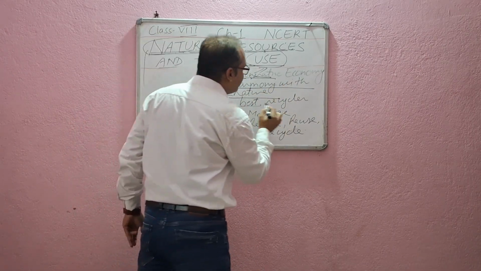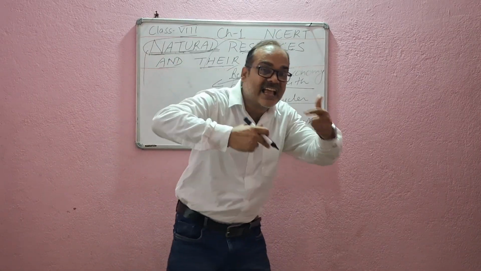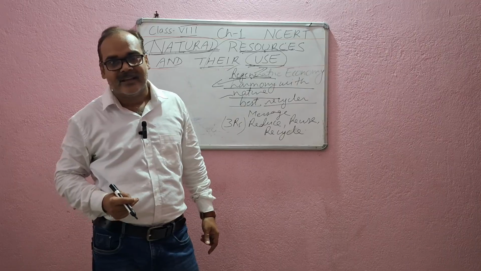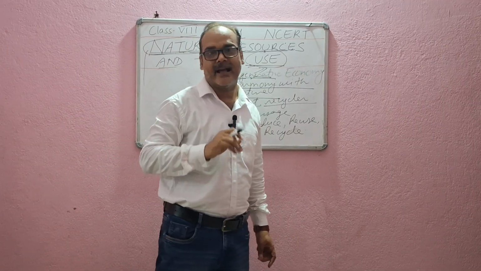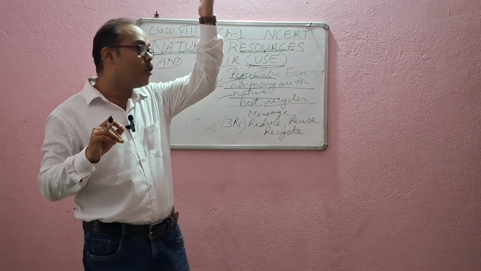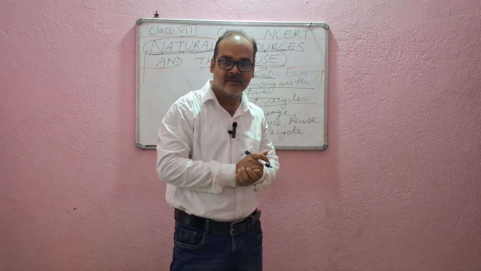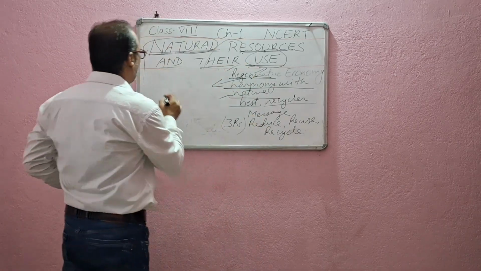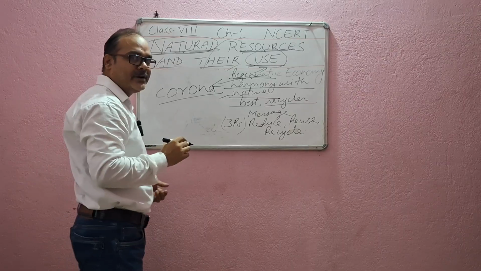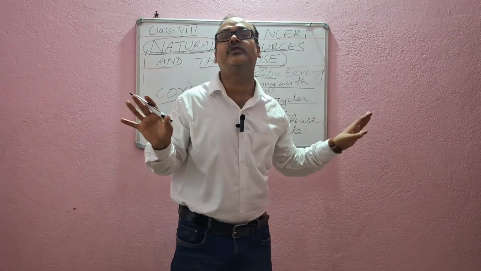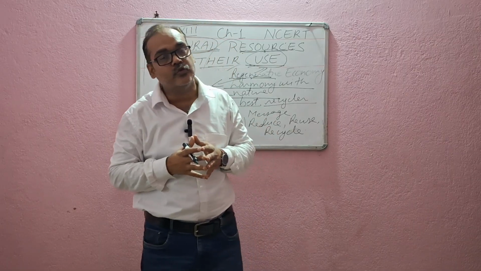Next, nature is the best recycler. Nature recycles things. A very common thing was that there is a hole in the ozone layer. I think you all know about this. But during corona, you know what happened? When there were no vehicles on the road, there was no pollution for one or two years.